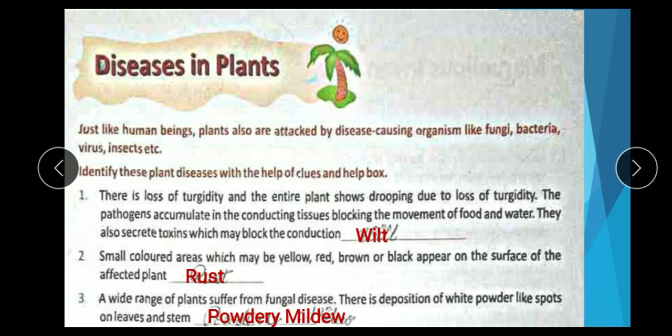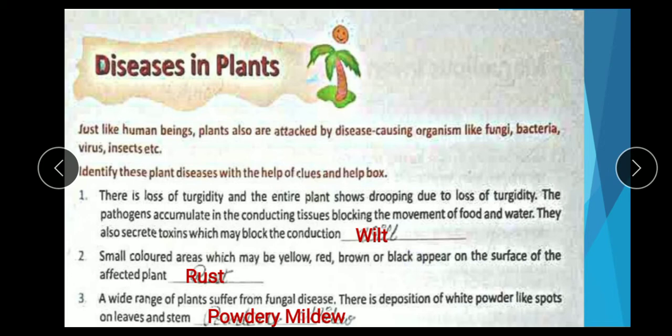Means when such a type of disease occurs in a plant, the tissue blocks the movement of food and water supply. So the name of this disease is called wilt.